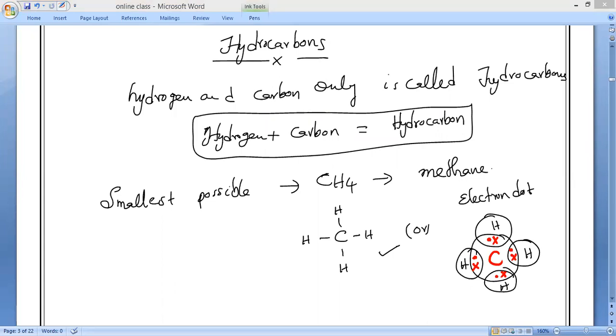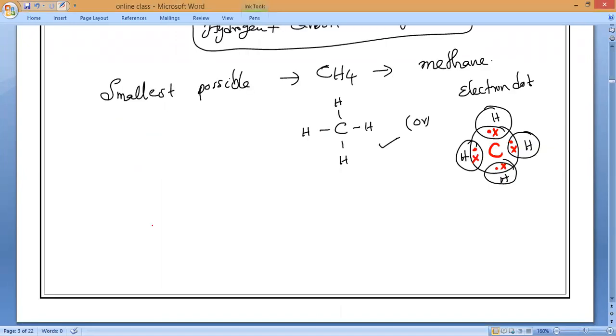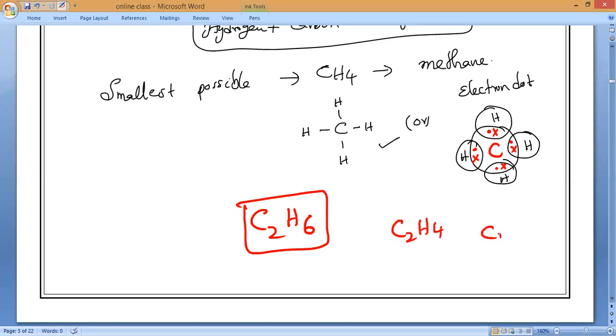The second smallest possible hydrocarbon: make carbon 2, then hydrogen also becomes double. That is what we call C2H6. In the same way, I'm giving examples: ethene, C2H4, and ethyne, C2H2. So this is ethane, this is called ethene, and this is called ethyne. So these are all called hydrocarbons only.